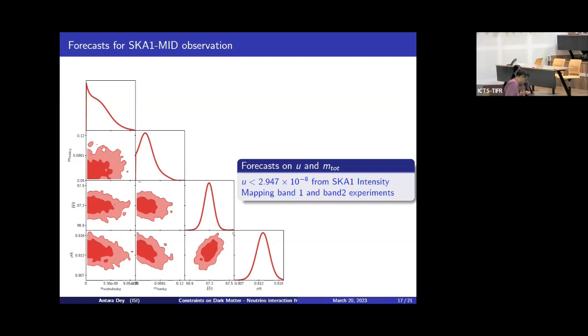Any particular reason you looked only at reionization constraints and not something like Lyman alpha, which would also suppress structure on small scales? So first we are doing this from the reionization, and we are hoping that we will do it from Lyman alpha also.